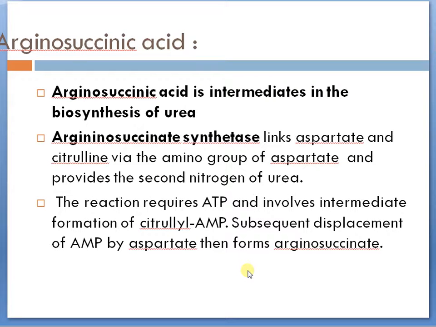Arginosuccinic acid is an intermediate in the biosynthesis of urea. Arginosuccinate synthetase links aspartate and citrulline via the amino group of aspartate, and provides the second nitrogen of urea.